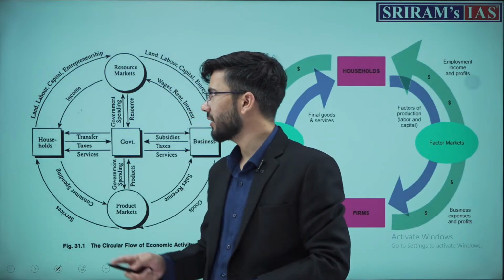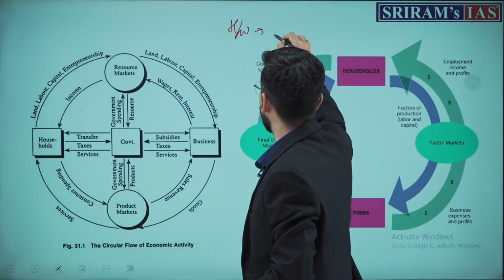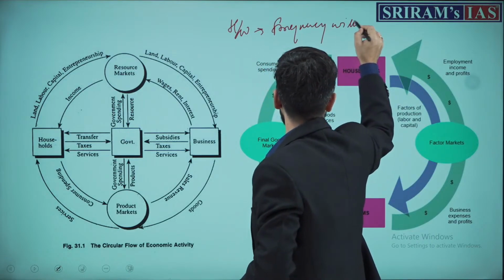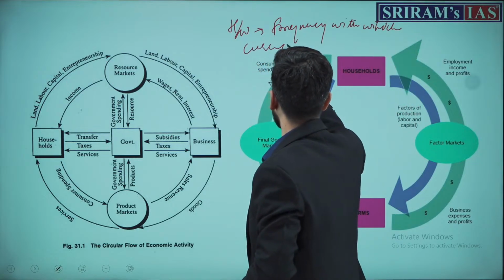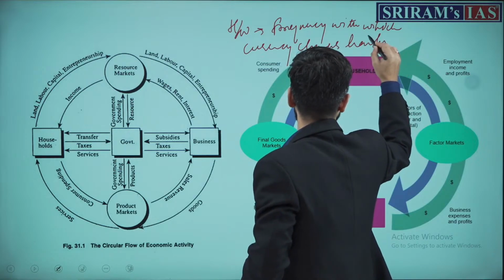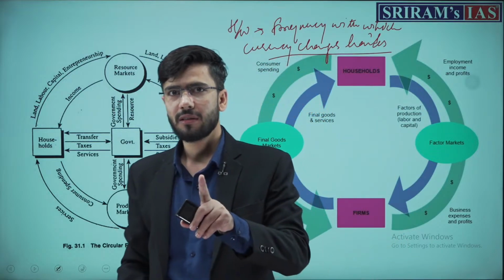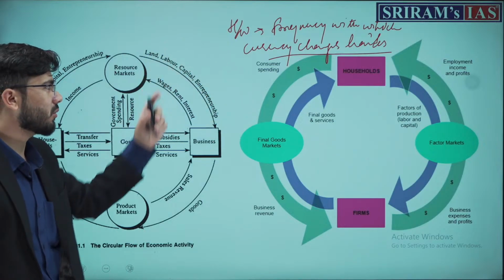This is your homework. Just check the frequency with which currency changes hands. What is it called? Done? One thing. This is your homework. Just try to find out what it is called.